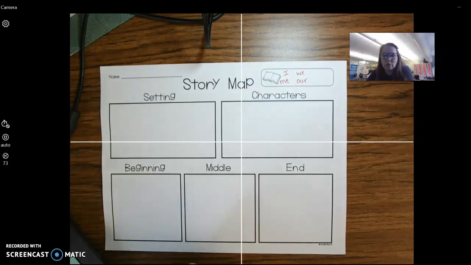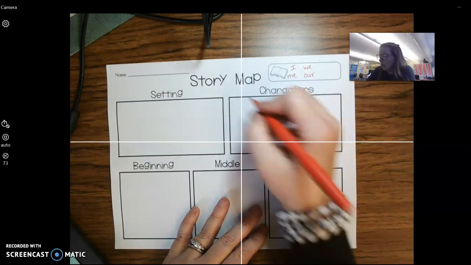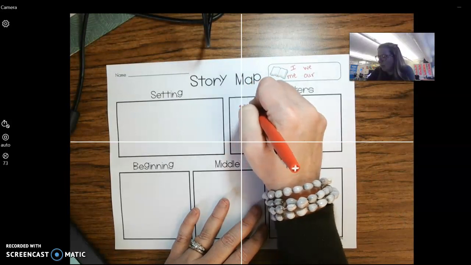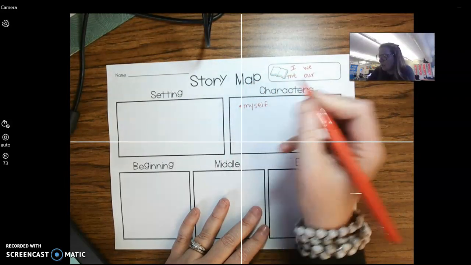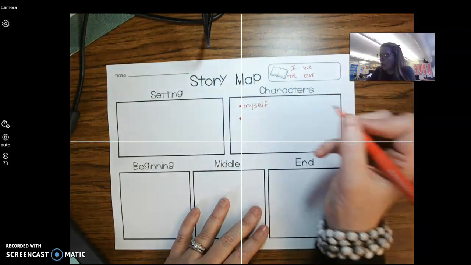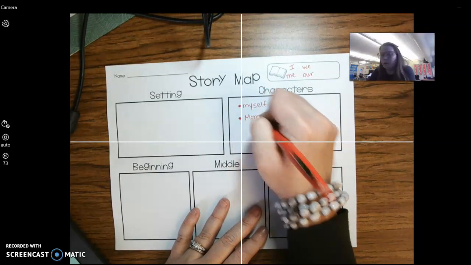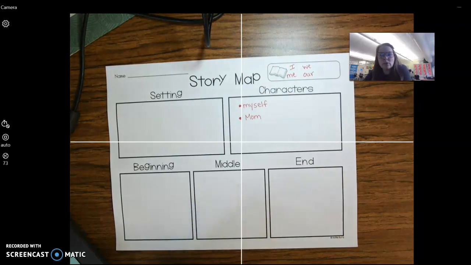So Miss Esther's going to model to you how to fill out the graphic organizer, and then you are going to do your graphic organizer. All right, so let's get started. I'm going to actually start with characters, okay? So I know that the characters are going to be myself, and then my other character is going to be my mom.